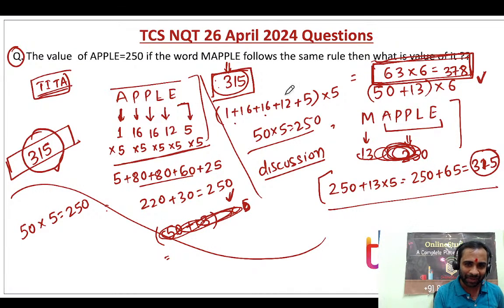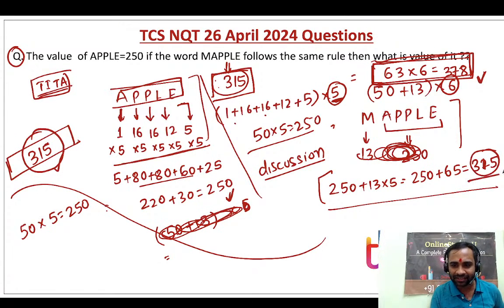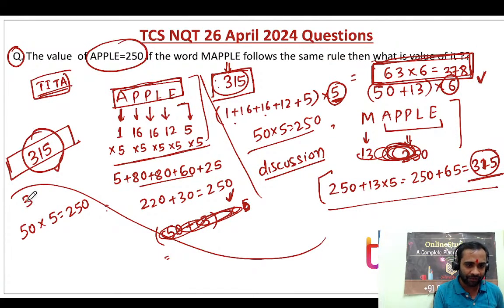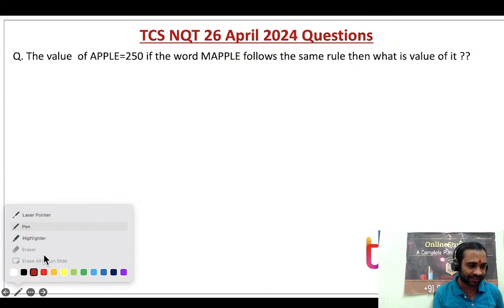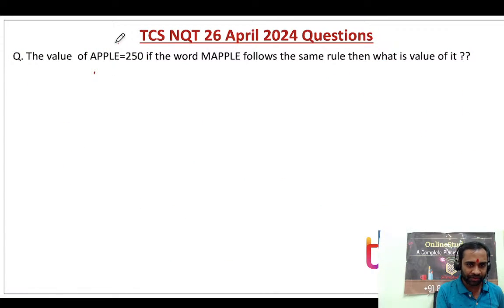So here 5 is multiplied, right? So what is this 5? The number of letters, right? So here also it will be multiplied by 6. So when you are telling 315, that means you are not following the pattern here. Those who have written 315, it is wrong. Clear? Those who have done 315, it is wrong, because it is very clear.